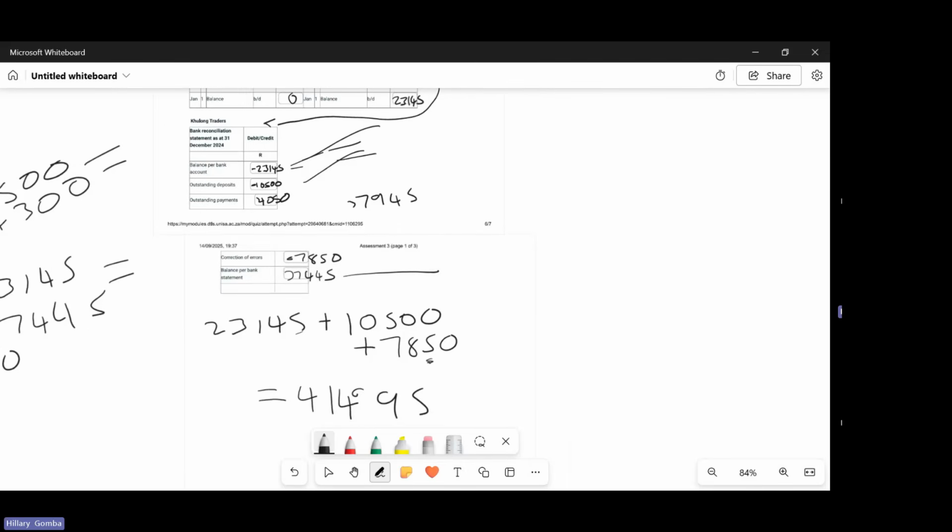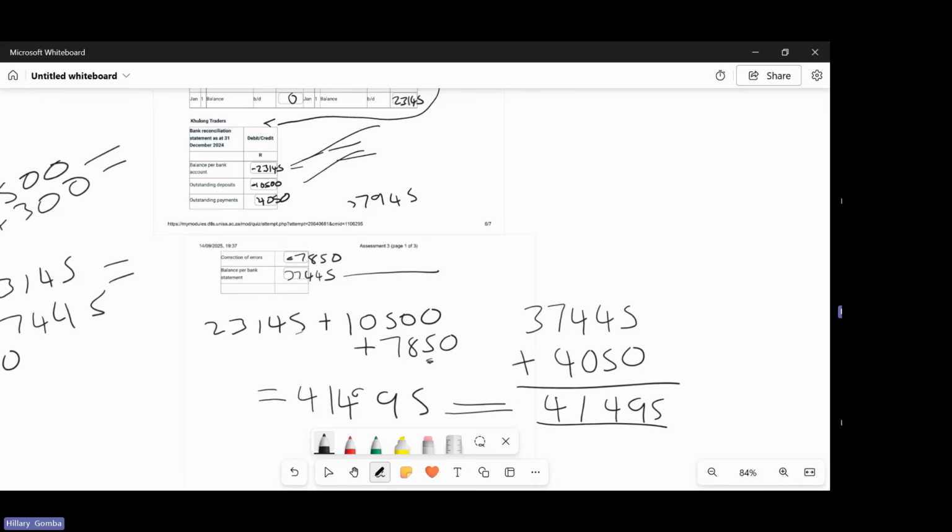Yes. And then now you say 37,445 plus 4,050. How much do you get? Same amount, which is 41,495. So that means your bank record is balanced. Everything is correct.